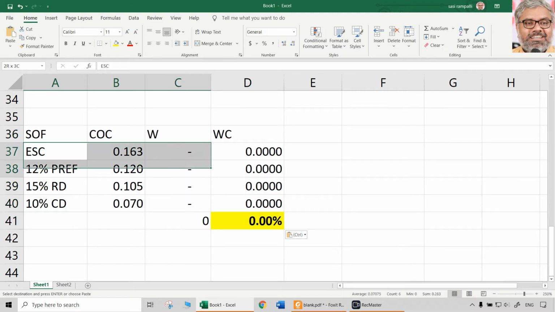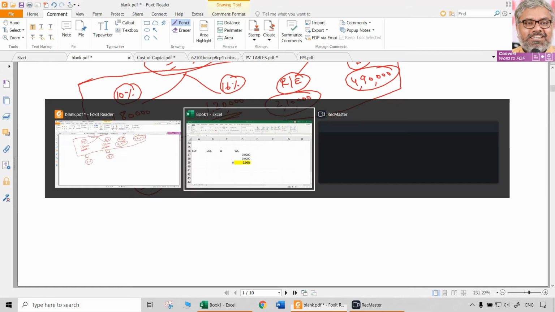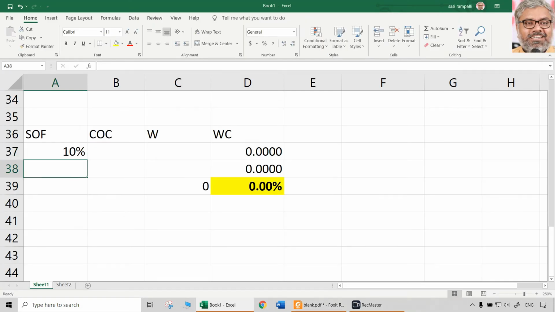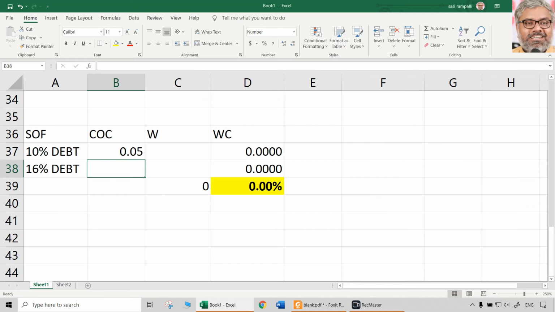So what type of debt are we talking about here? Only 2 types of debt are there. One is the 10% debt. The second one is the 16% debt. What is the cost of capital for the 10% debt? Because no other information is there, only the tax rate, 5% will be the cost of capital for that 10% debt. 8% will be the cost of capital for the 16% debt naturally, since the tax rate is 50%.